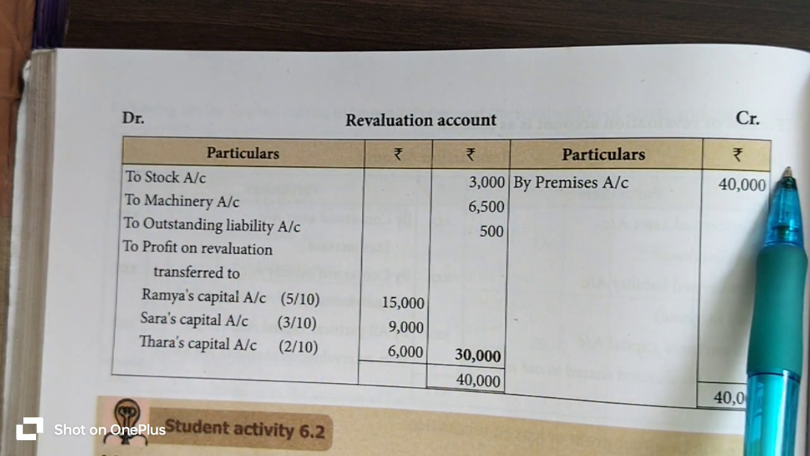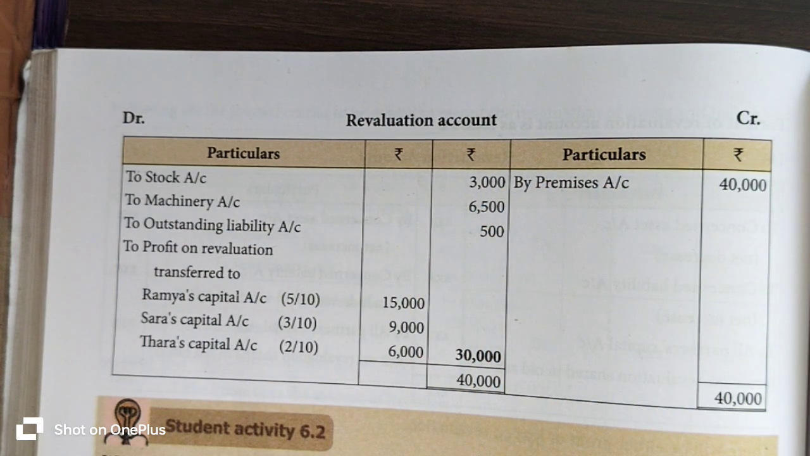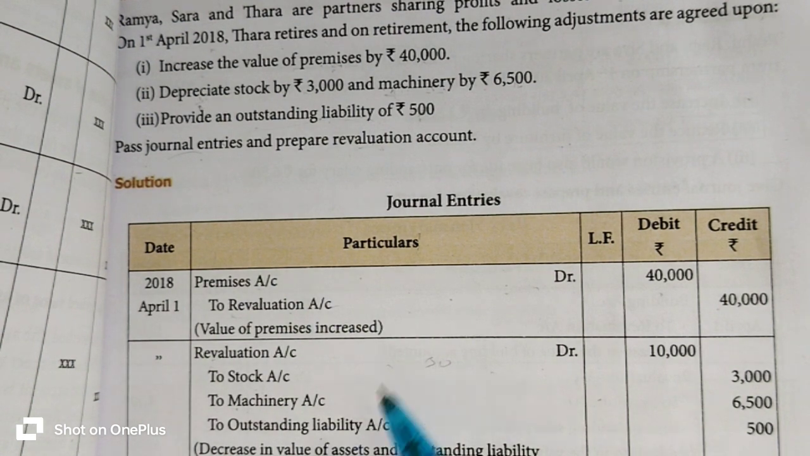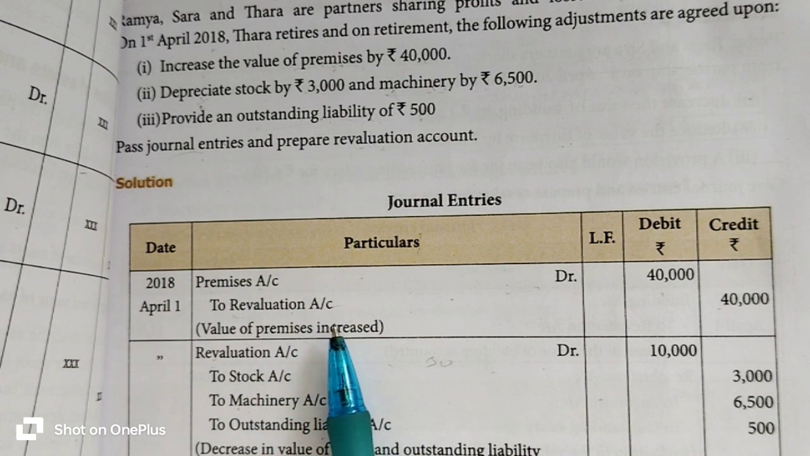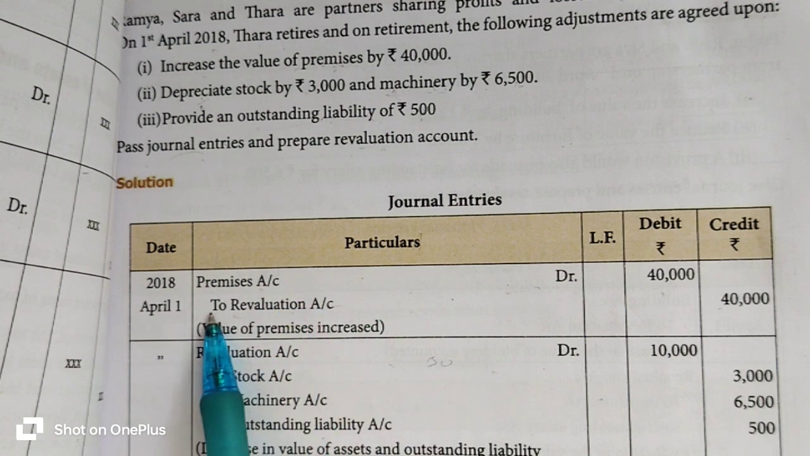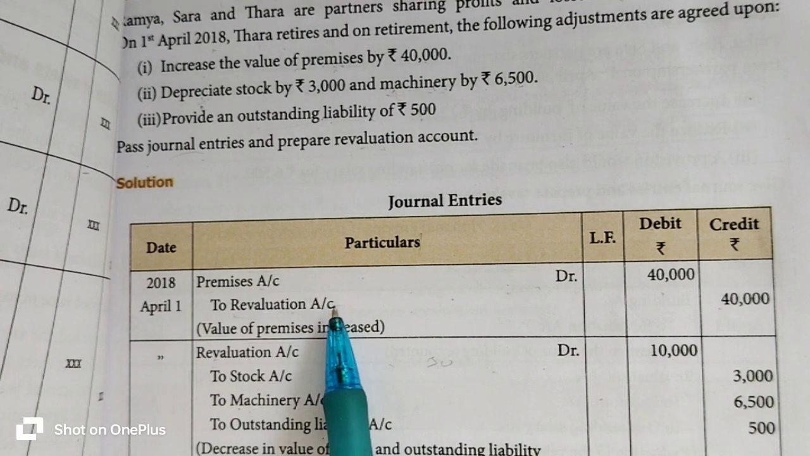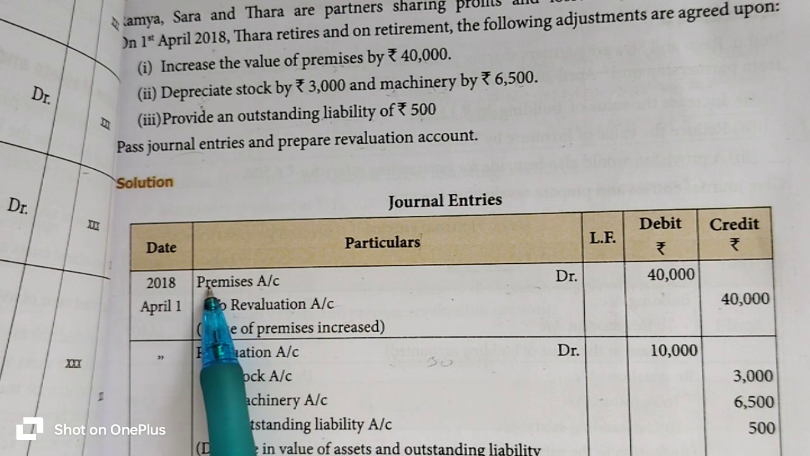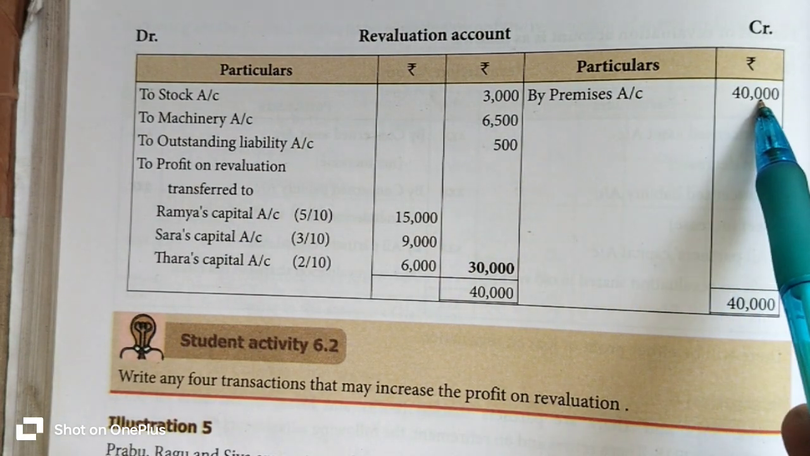There are two sides, debit side and credit side. Both sides have the particulars and rupees columns. Listen, in the journal entry, whenever you see the revaluation account on the credit side, you are going to post it into the credit side of the ledger account. Here, in the first transaction, the revaluation account is on the credit side. So you go to the credit side of the ledger account and enter the opposite account, that means the premises account, 40,000 rupees.